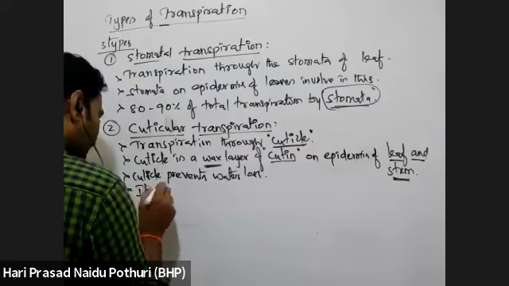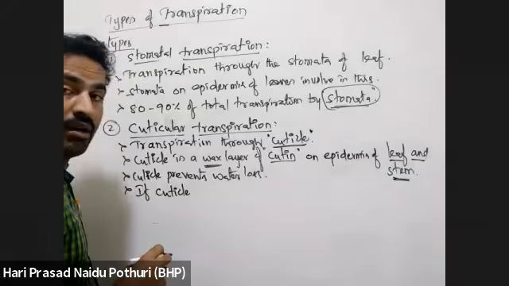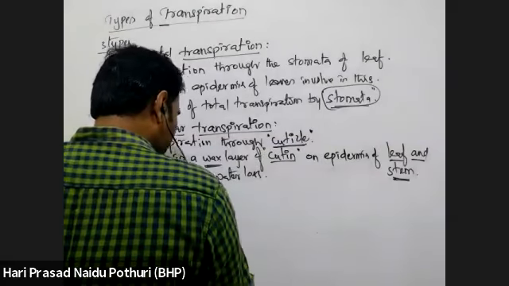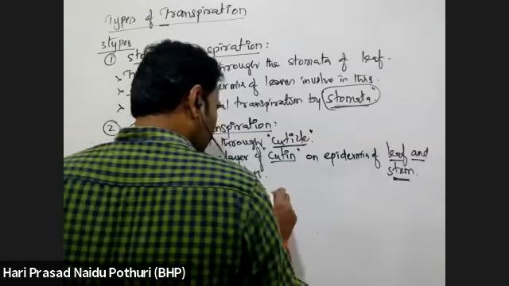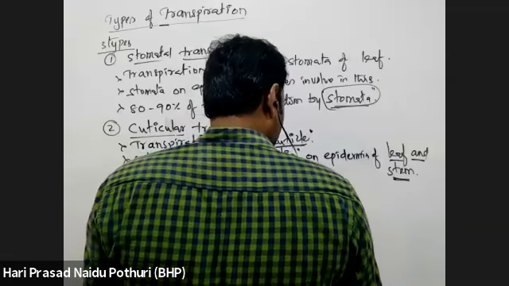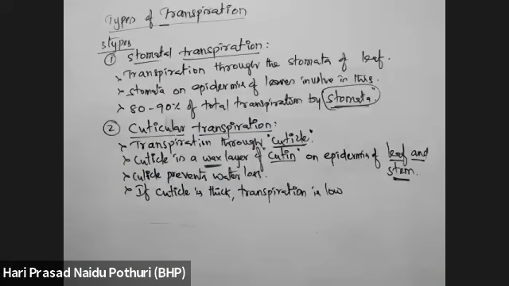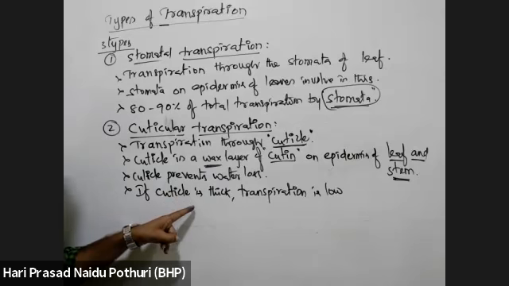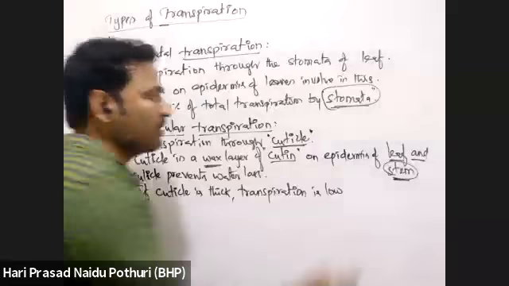Here, especially, if the cuticle present on the surface of the stem or leaf is thick, then transpiration is low. Thicker the cuticle, lower the transpiration. If the cuticle is thin, then transpiration is more. So this is the cuticle on the stem or leaf surface, not through an opening.